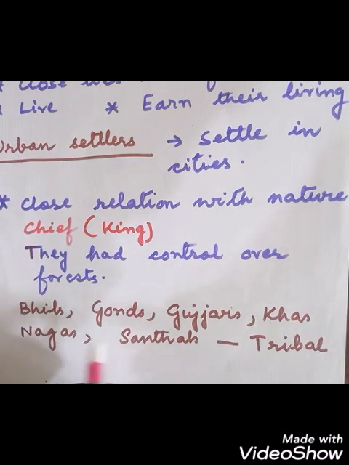And the names of different tribal communities of India are given here, like Bhils, Gond, Gujars, Khas, Kols, Nagas, Santals, Lepcha. So many examples are there of the Adivasi groups of India. So these are the names. Some names I have written here and some names are also given in your book. So you can refer to the book also for getting different names of the Adivasis of India.